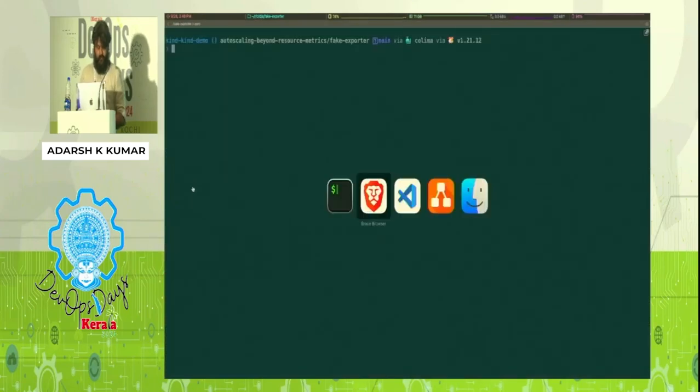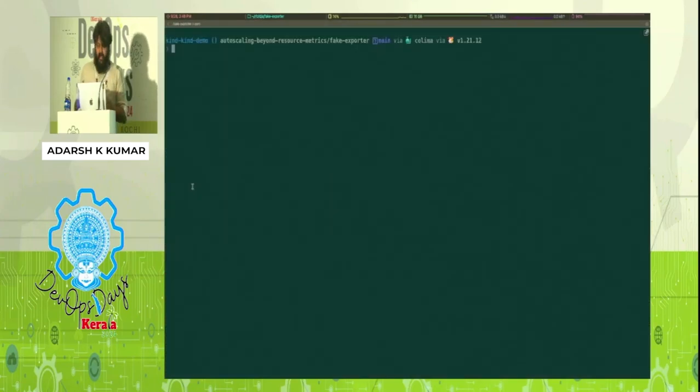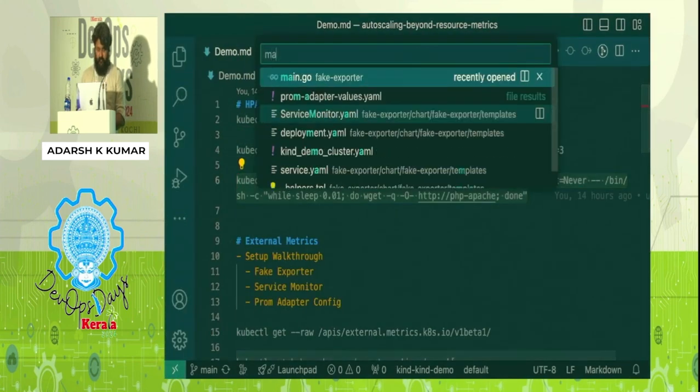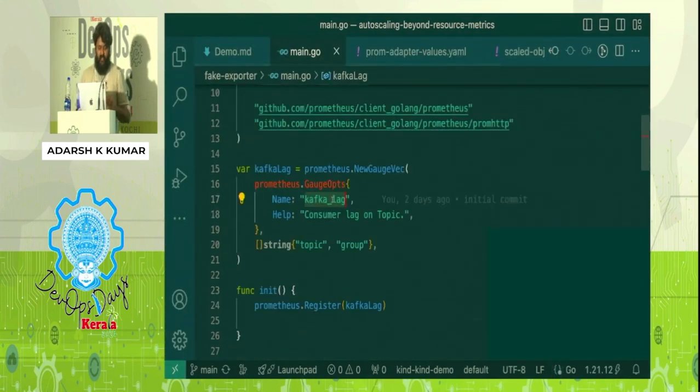I want to quickly introduce my demo setup. I didn't want to set up Kafka and the Kafka monitoring in my kind cluster. This cluster is running locally using kind. So what I did is I just deployed a fake exporter. It's simple code that I've written, and I'll quickly show that. All it does is define a metric called kafka_lag.